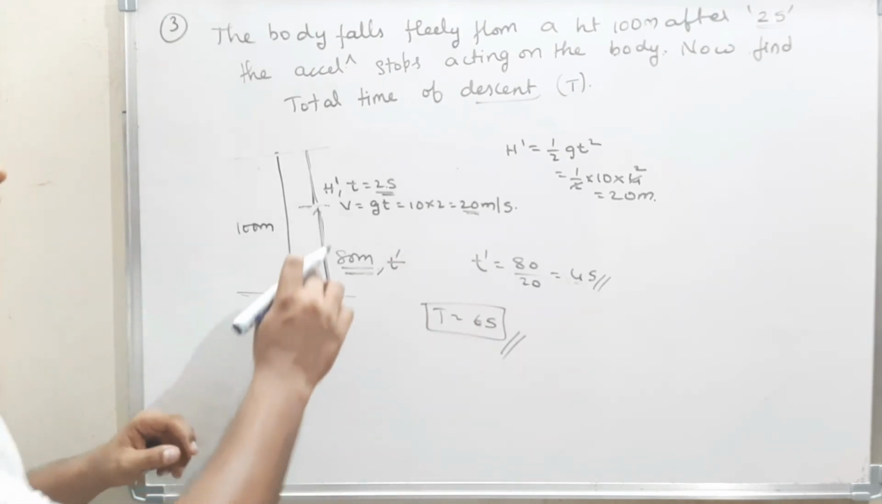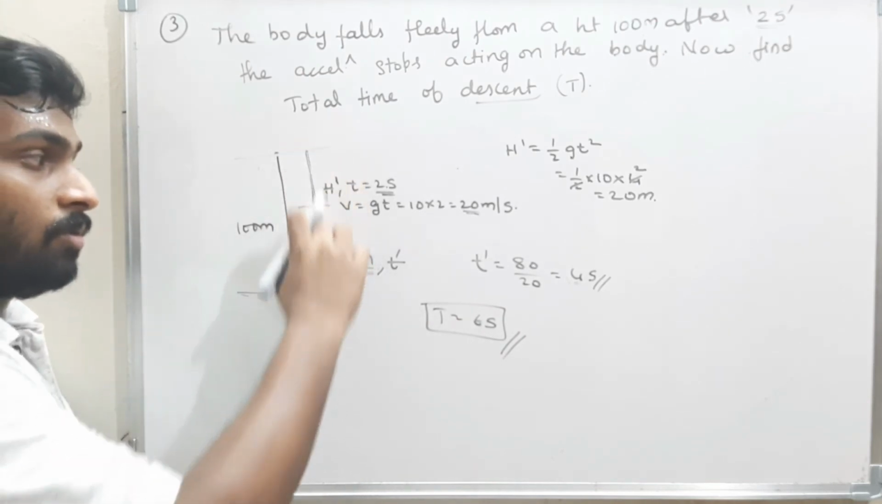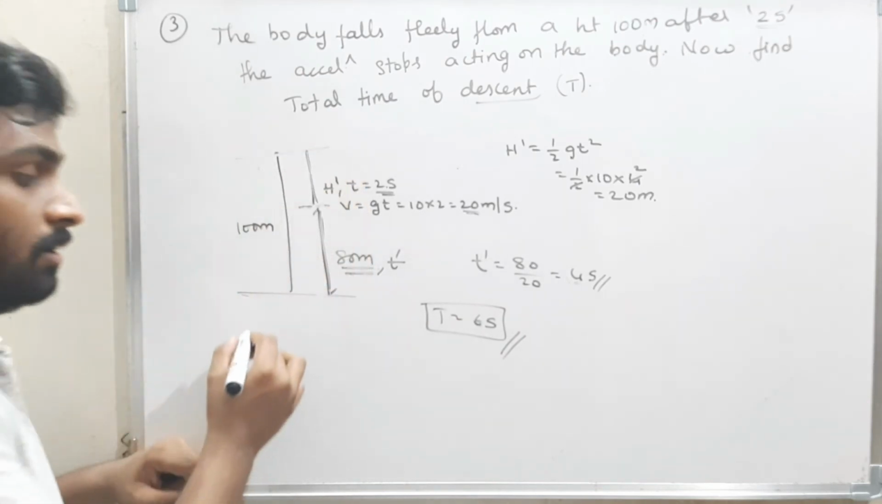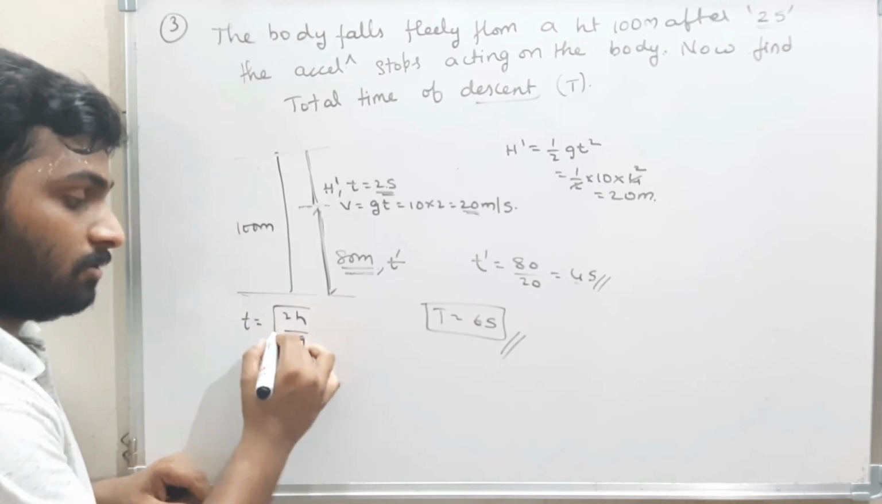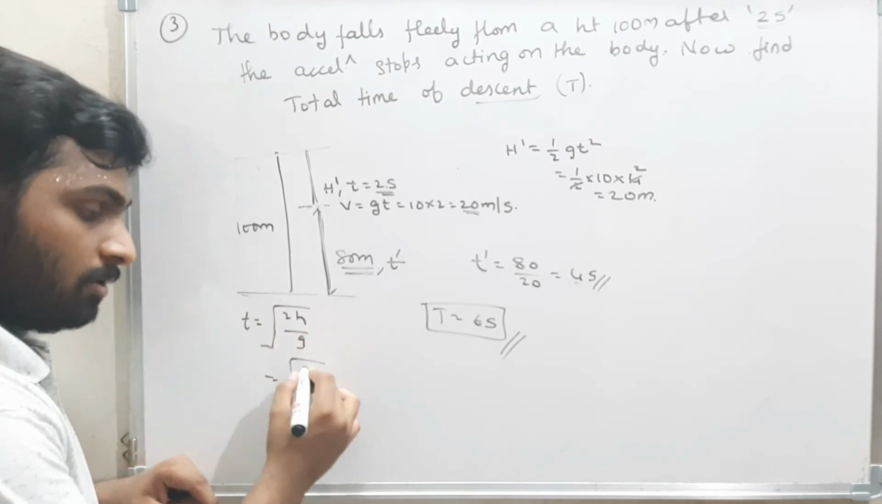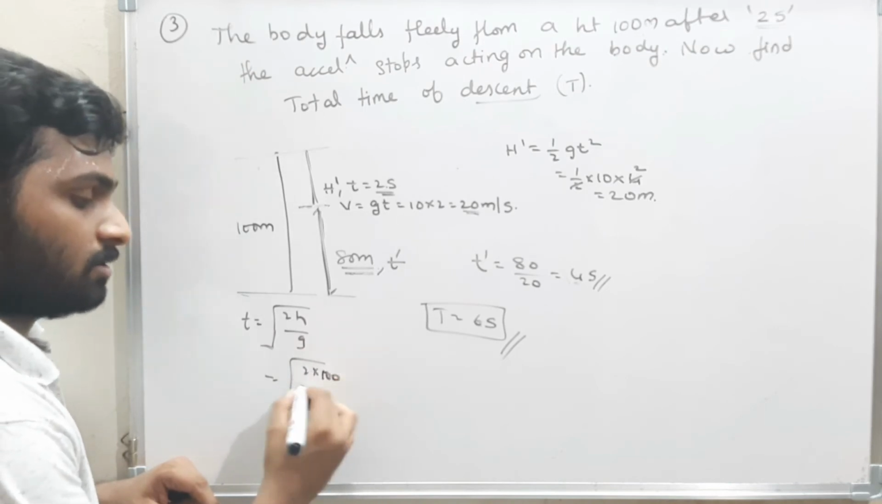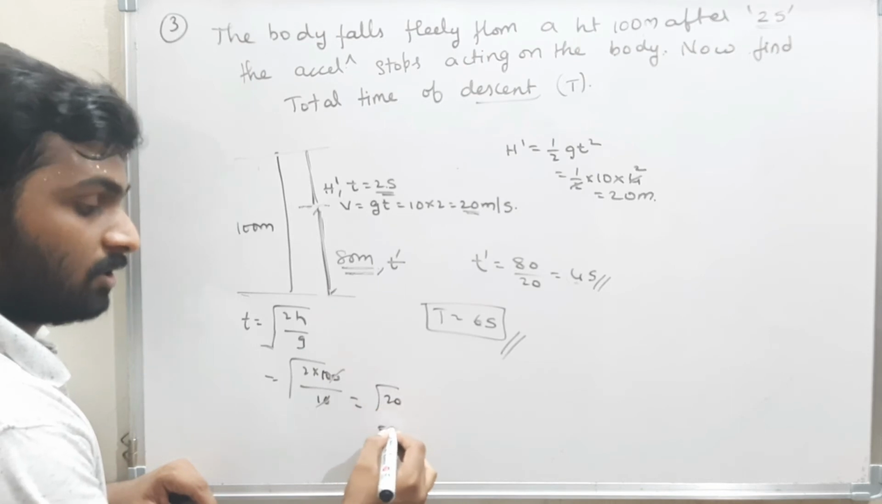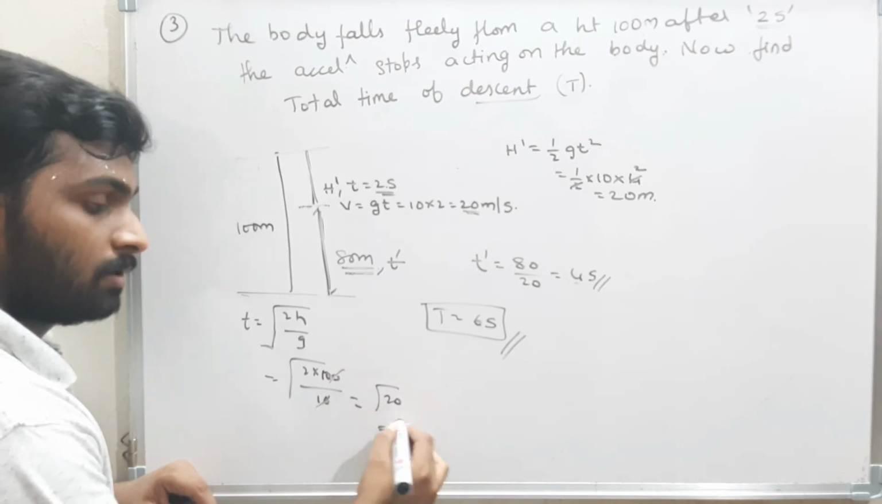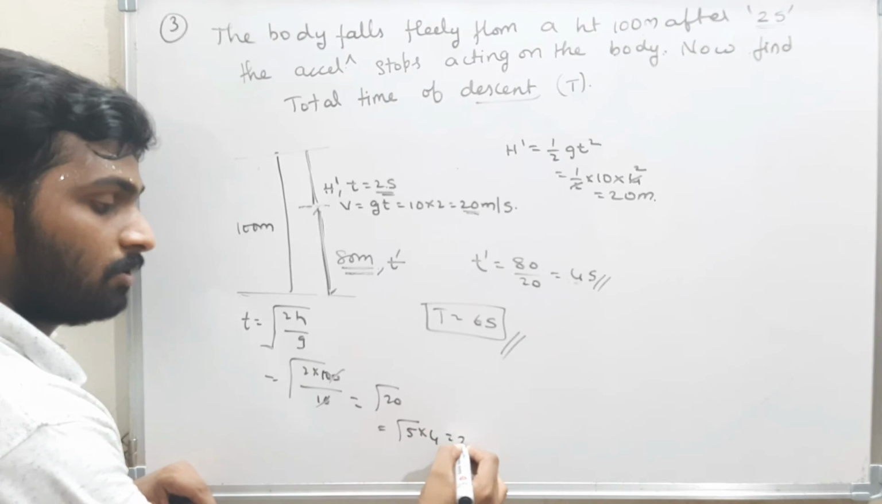If the acceleration is there throughout the whole motion, what is the time taken? I can find the time by the formula root of 2h by g. Remember this. For 2 into h, which is 100 meters, by g, which is 10, therefore root of 20. That is nothing but root of 5 into 4, which is 2 root 5.